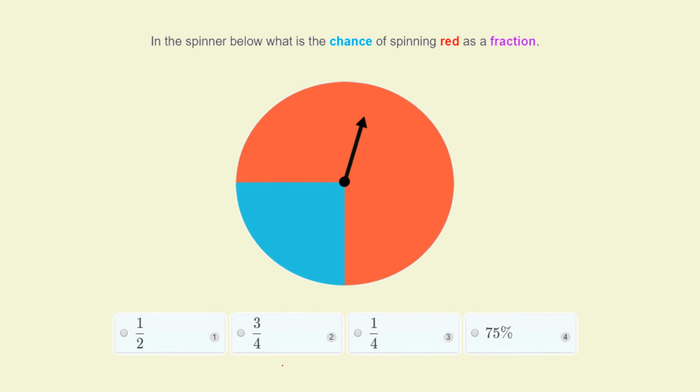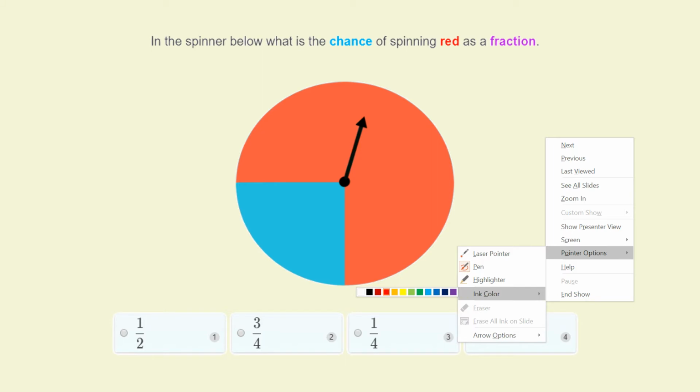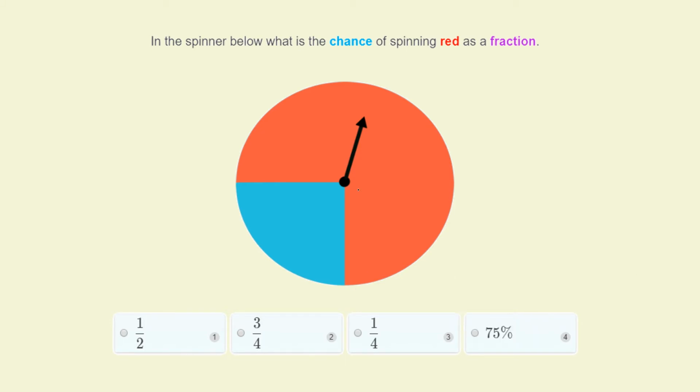So if we look at this one, we can see if we were to split it up a little bit, it might help us. And maybe if I didn't have a red pen, that would help me a little bit more as well. So let me change to a black pen. I can think about this spinner being split into quarters. Okay, so I've got 1, 2, 3 of those quarters are red and 1 is blue.